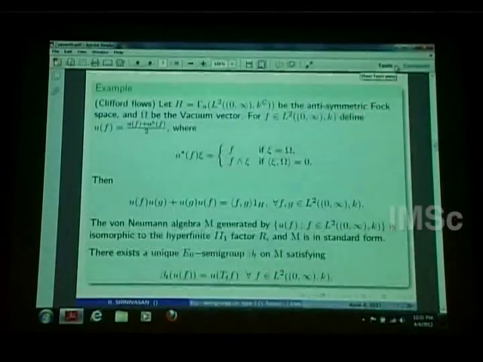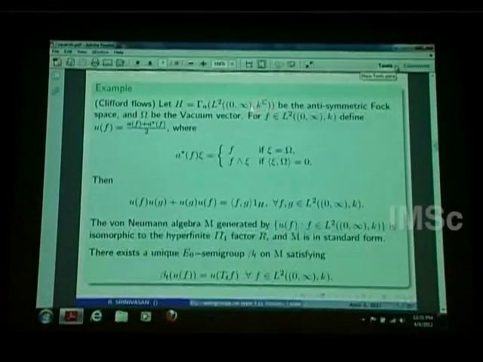This is a unilateral shift on L2(0,∞; K) defined by this. You take any function f in L2(0,∞), then T_t f at the point s is the value of f at s plus t. It just shifts the function f. This is a well-known semigroup of operators. It's well known that it's a semigroup, strongly continuous in t, and they are all isometries. So I am using this semigroup of operators on L2(0,∞) and we are going to get an E0 semigroup. So here is the fundamental example of E0 semigroups on a II_1 factor.